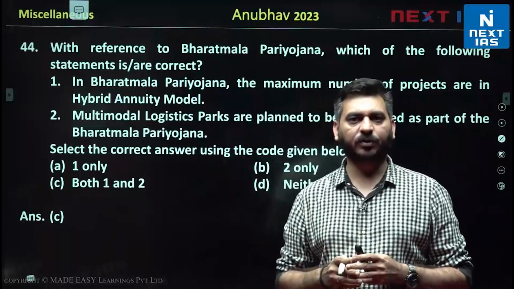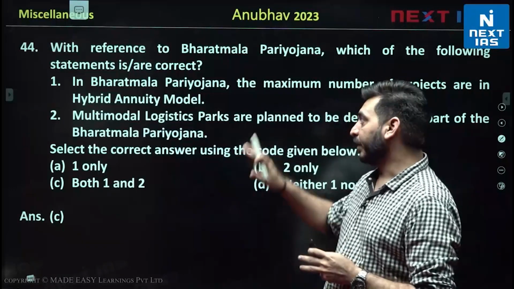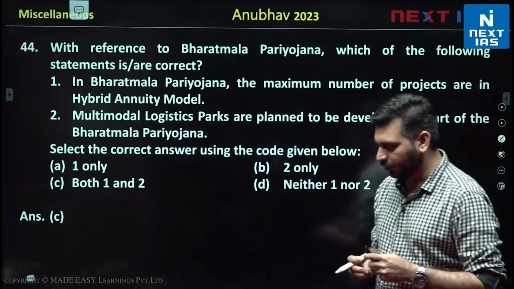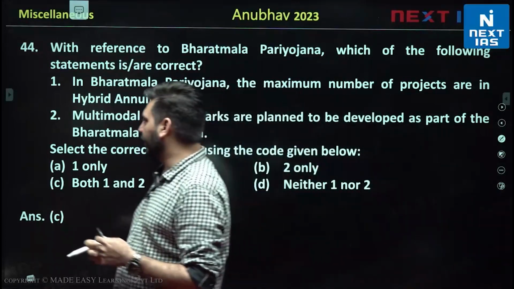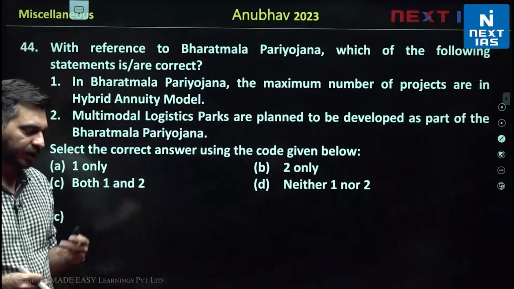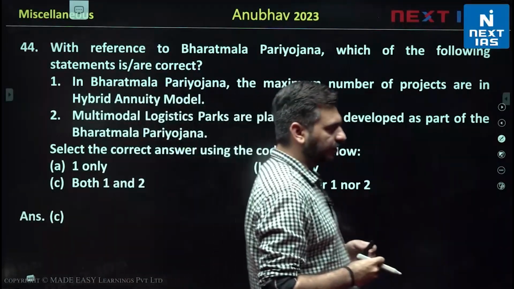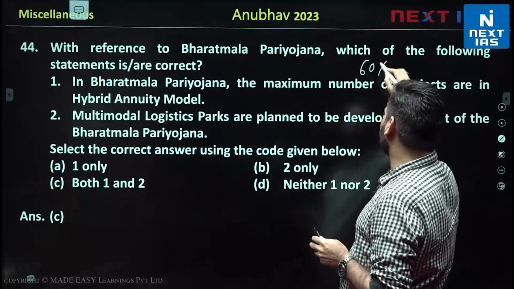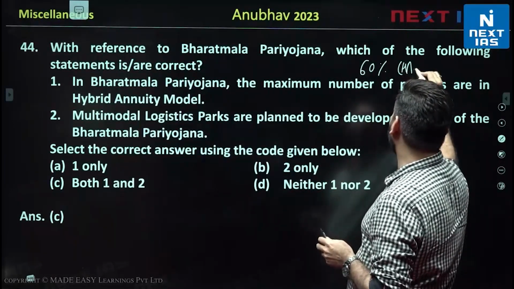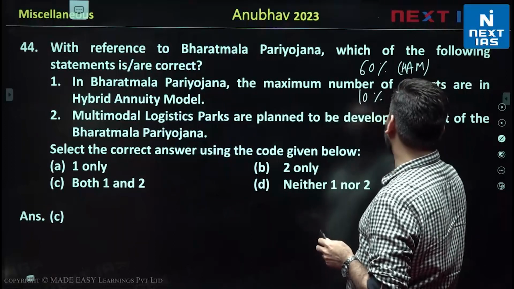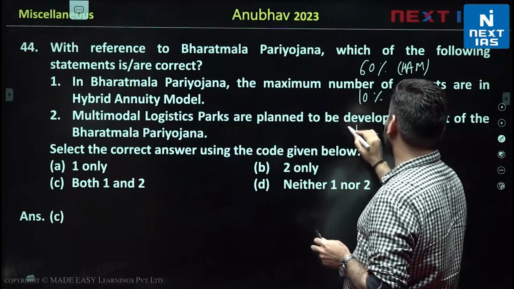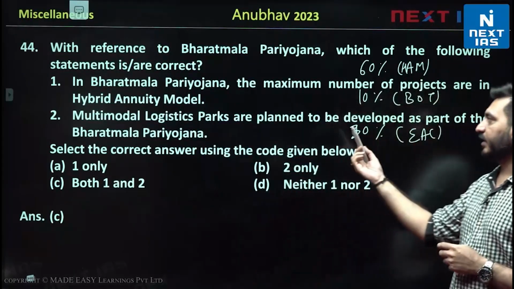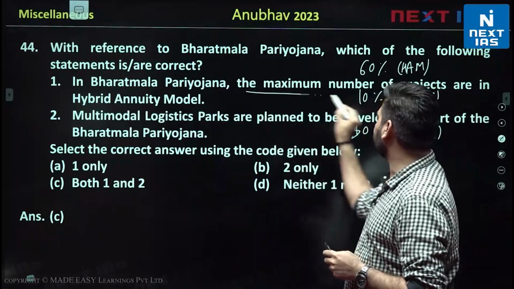Including logistic parks, जिसमें जो कि आपको यहाँ पे second statement दिख रहा होगा, right? So the first statement is: in Bharatmala Pariyojana, the maximum number of projects are in hybrid annuity model. So आपने इकोनॉमी में पढ़े होंगे आपके हाइब्रिड एन्यूटी मॉडल HAM बोलते हैं, BOT मॉडल, your Build Operate Transfer, then your EPC models. सो इसमें इन तीनों मॉडल्स का यूज किया गया है. 60% of the projects are in hybrid annuity model, 10% are in BOT and 30% are in EPC. सर अब परसेंटेज क्यों बता रहे हैं? परसेंटेज इसलिए बता रहा हूं क्योंकि क्वेश्चन की स्टेटमेंट है कि maximum number of projects.